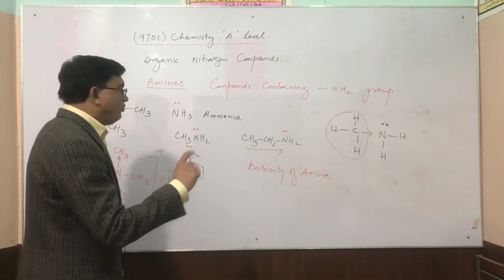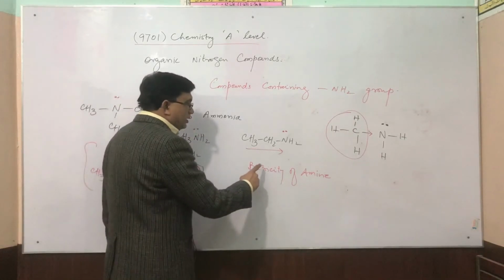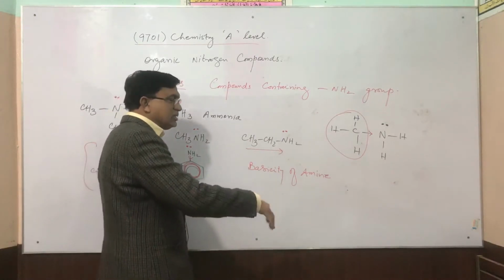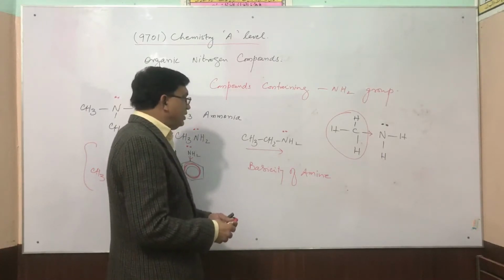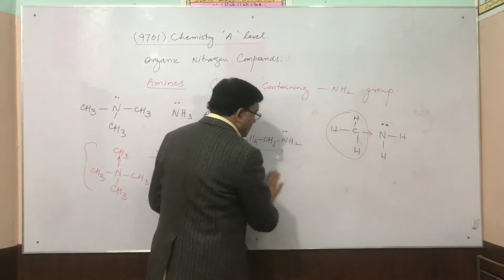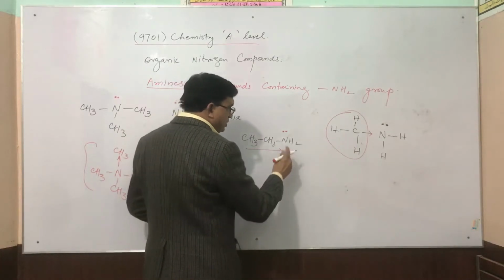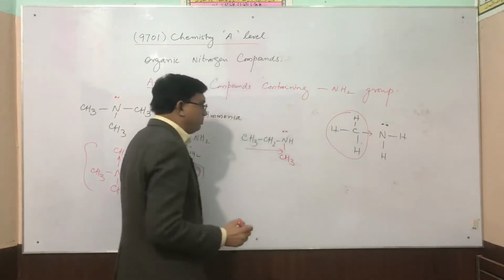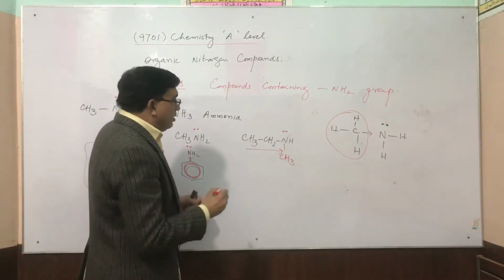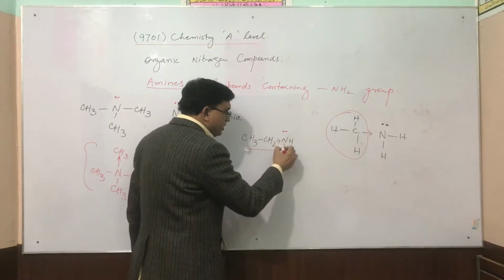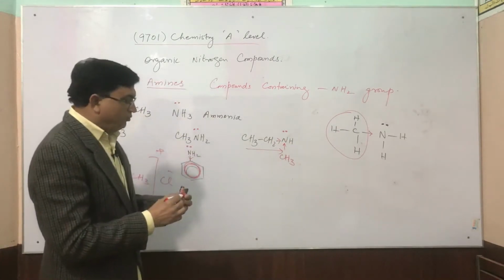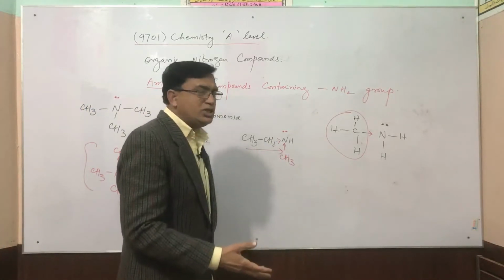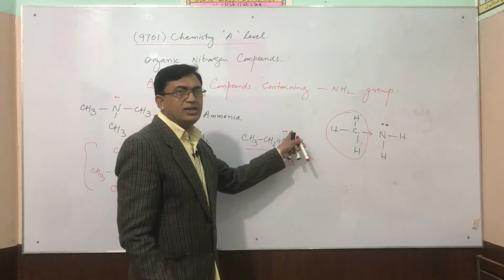But now, one thing more. If this is the most basic, its basicity can also be increased further if we attach this nitrogen with another alkyl group. It means that the availability of electrons becomes double, from two sides, from the alkyl groups. That's why the donation of the lone pair of electrons becomes too much easy, meaning the basic character increases.